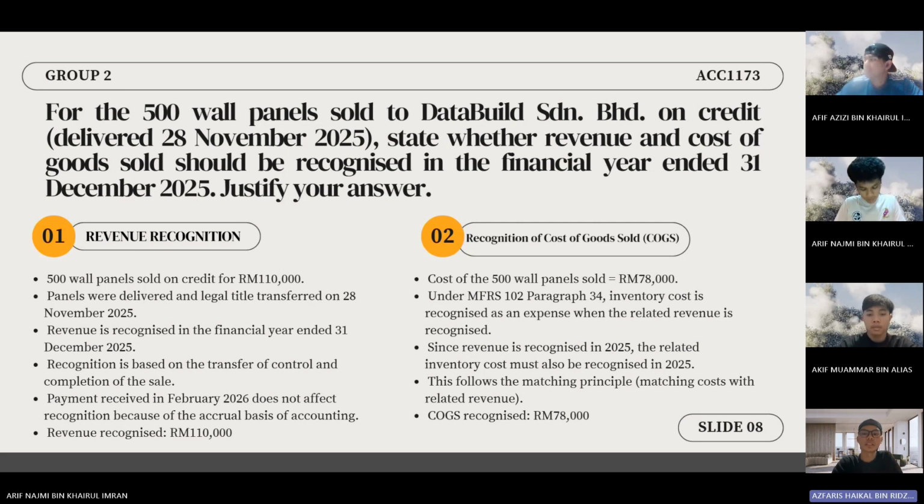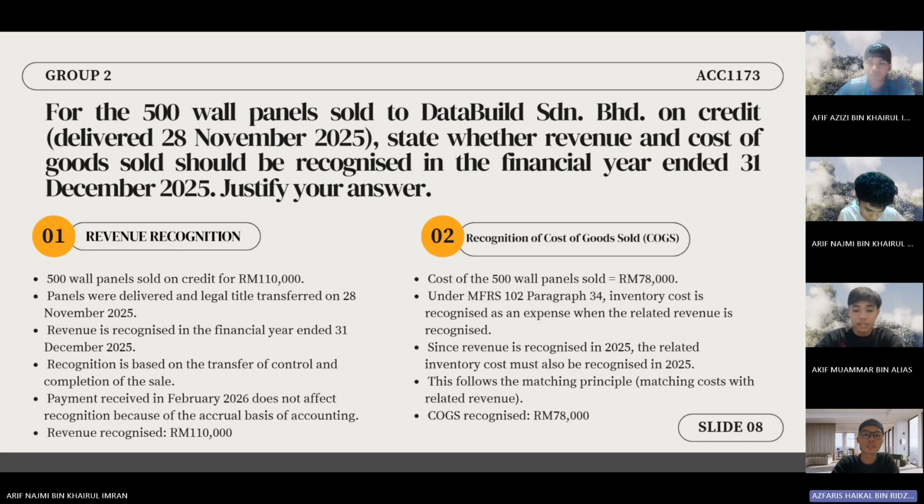Therefore, Brightbuild should recognize revenue of 110,000 in the financial year ended 31st December 2025. In relation to the cost of goods sold, the cost of the 500 wall panels is 78,000. Under MFRS 102, the carrying amount of inventories sold must be recognized as an expense in the same period as the related revenue. Since the revenue is recognized in the financial year ended 31st December 2025, the corresponding cost of 78,000 should also be recognized as cost of goods sold in the same financial year.